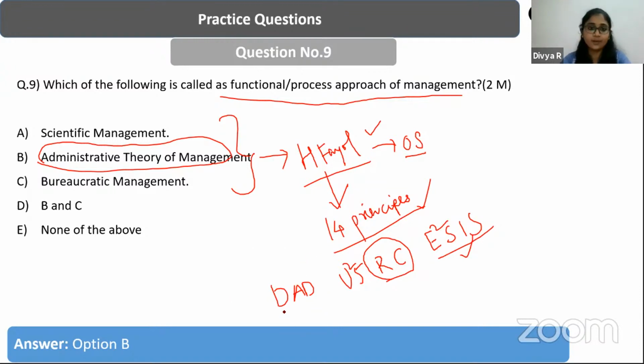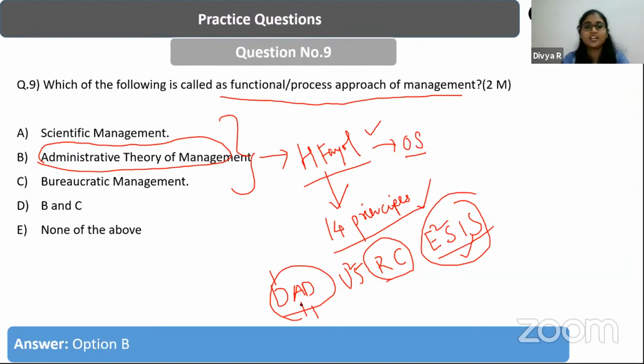D standing for division of labor, A standing for authority, again D standing for discipline. So first you can remember it as dad has gone to US to get his RC, and unlike India, it is going to be easy in the US to get an RC. So I'm just remembering getting RC easy through this ESIS. Just consider that it is easy.